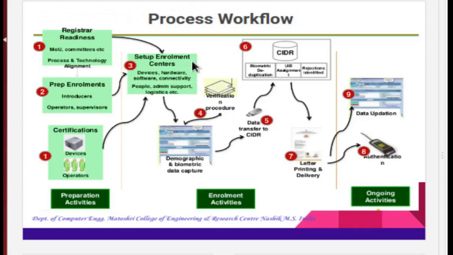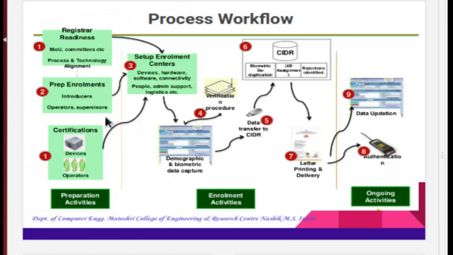You see that this process workflow is mainly divided into three parts. One is the preparation activity, second is enrollment activity, and third is ongoing activity.